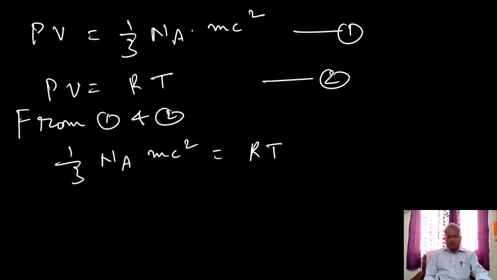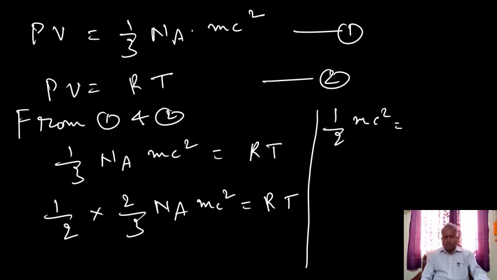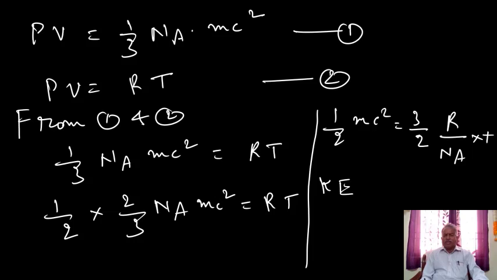Here let us multiply with 2 and divide with 2. Therefore this is 1 by 2 into 2 by 3 Na mc square equal to RT. So 1 by 2 mc square equal to, bring this 2 by 3 to this side, therefore this becomes 3 by 2 into R by Na into T. So 1 by 2 mc square is nothing but KE.